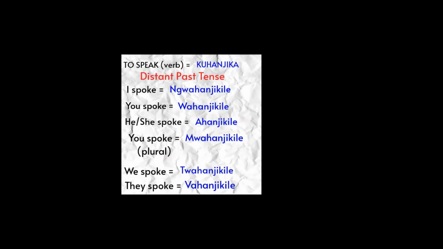So let's go to kuhanjika in distant past tense. I spoke, gwahanjikile. This is when we express something that happened maybe years ago. You spoke, wahanjikile. He or she spoke, ahanjikile.